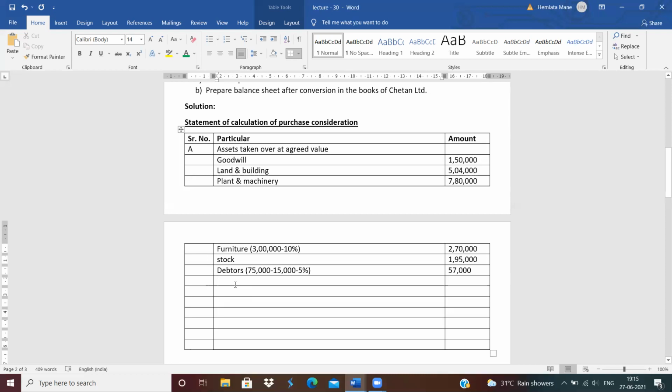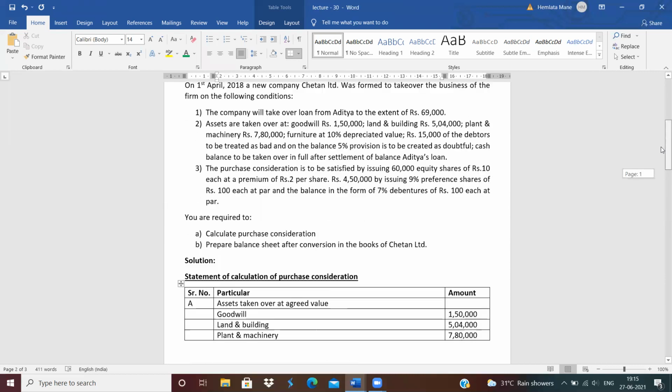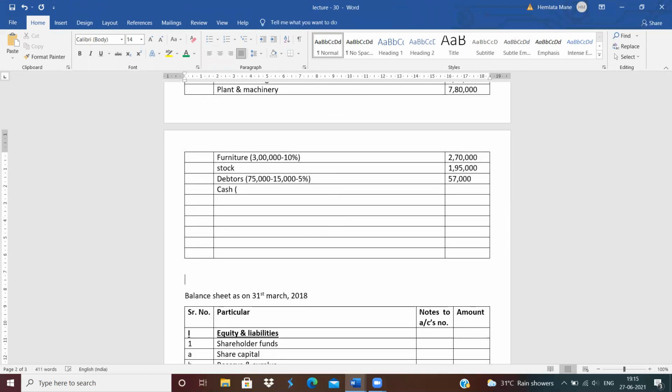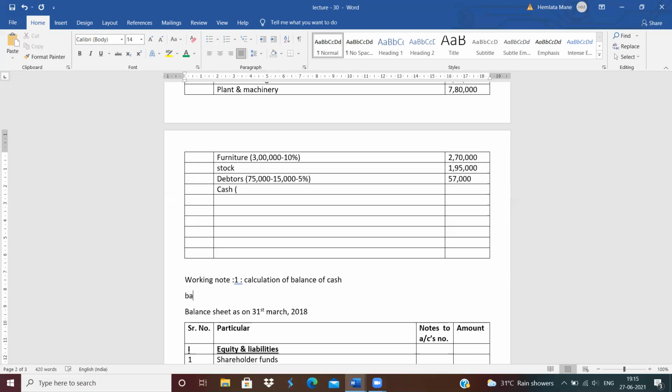Next is cash. See how much the amount of cash is given. The amount of cash is 84,000. So for the calculation of cash, we will do the working note. Write down working note number 1: calculation of balance of cash. See how much the balance of cash is. The balance of cash is given as 84,000.